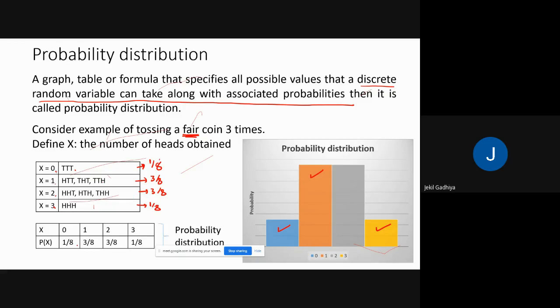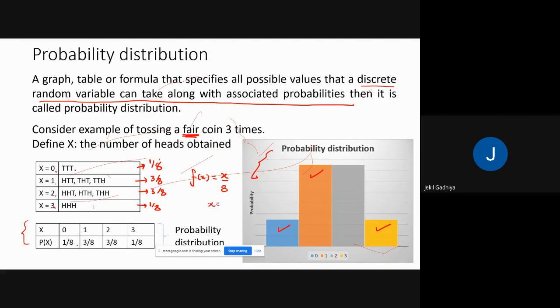Now a graph, table, or formula that specifies all possible values. Here using a table we can specify all these values, or you can specify the values using a graph, or you can specify the values using a formula. So what is the formula here? If you want to make a formula, then the formula is f of x equal to x plus 1 by 8.